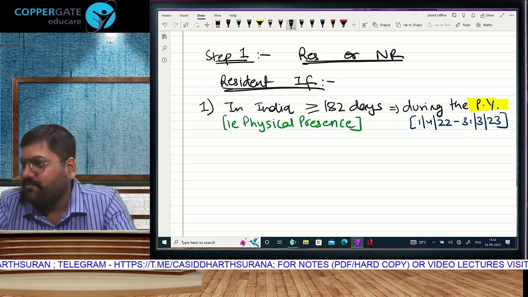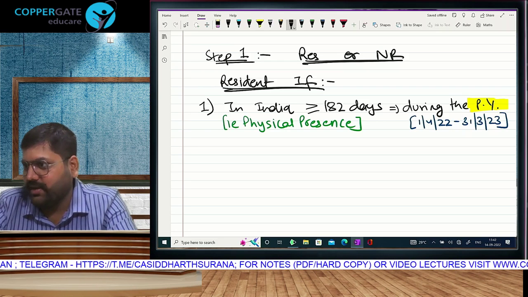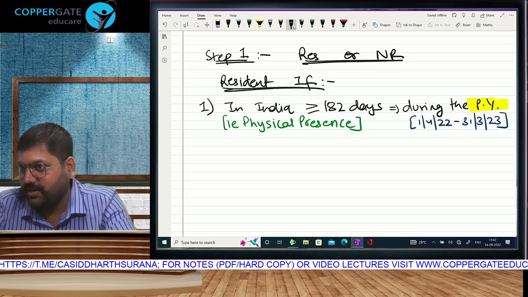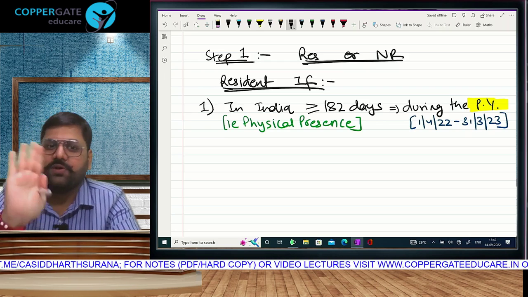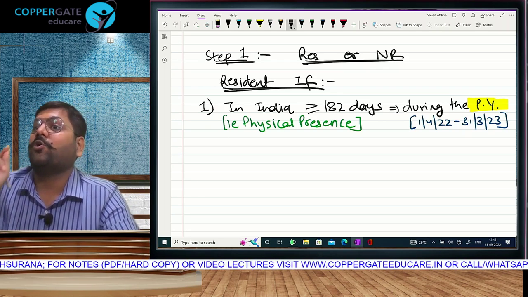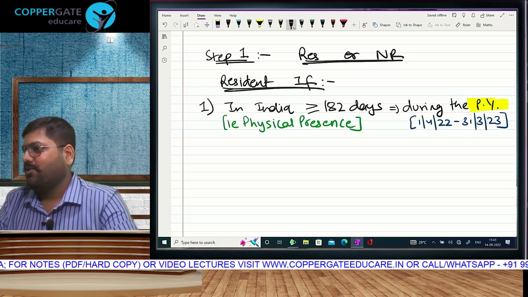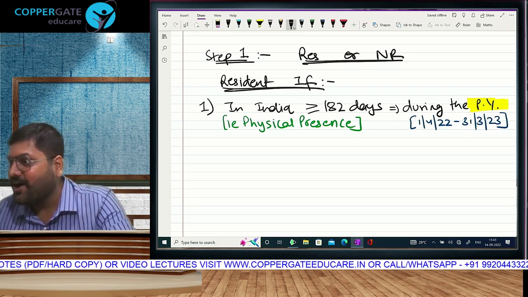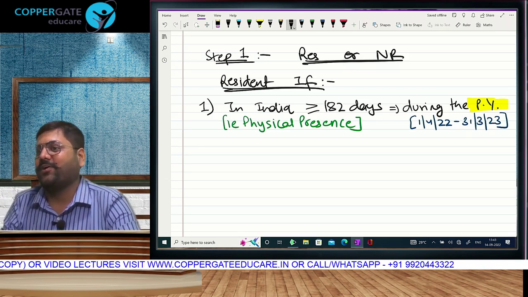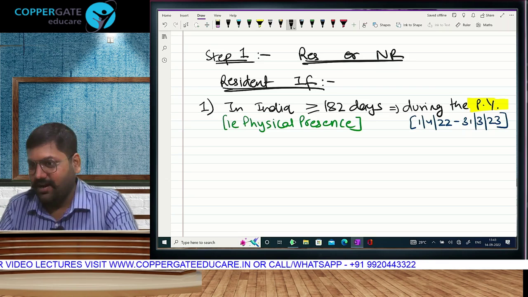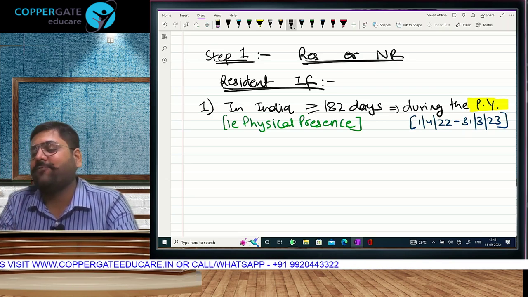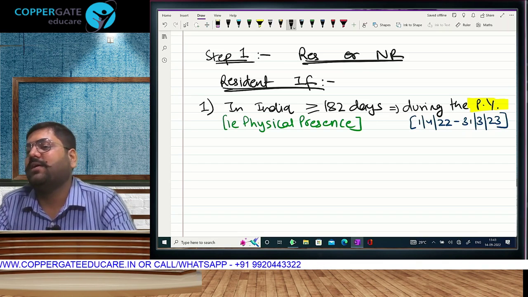Unless you are very, very patriotic and you sing patriotic songs every Independence Day, Bharat Mata ki jai, Bharat Mata ki jai, being resident is of no other use. It will make you pay tax on income earned across the globe. Always better to be non-resident, so that at least your foreign income you don't have to pay tax. Understood? So can I say that if I stay in India for 182 days, that means I will have to pay tax on my world income?